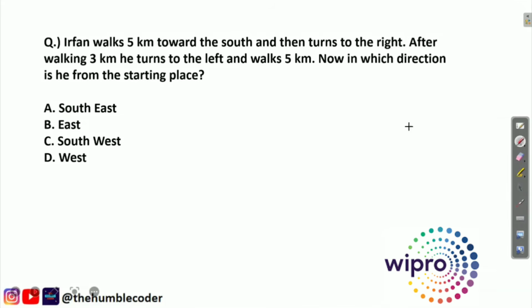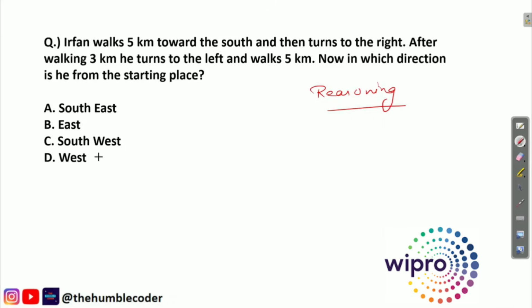Okay, so the next question that we have is based on distance, again the reasoning topic. So let's check the question. Irfan walks 5 km towards the south and then turns to the right. After walking 3 km, he turns to the left and walks 5 km. Now in which direction he is from the starting place? Basically we have to find out the direction. We have the options as southeast, east, southwest and west.